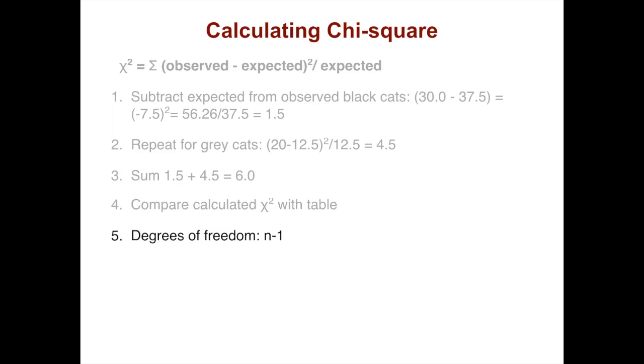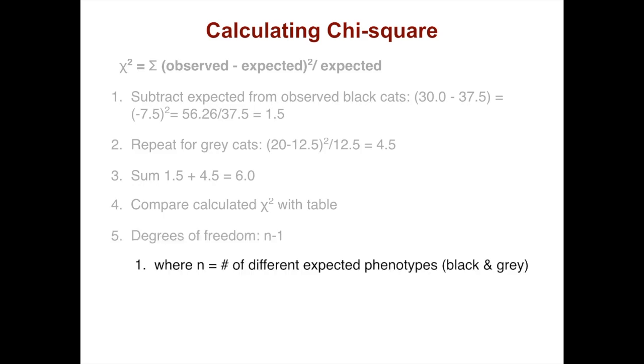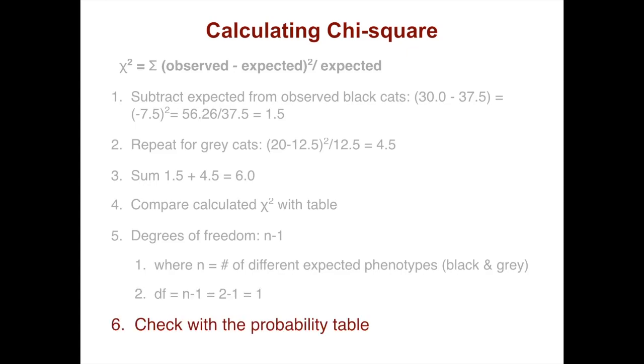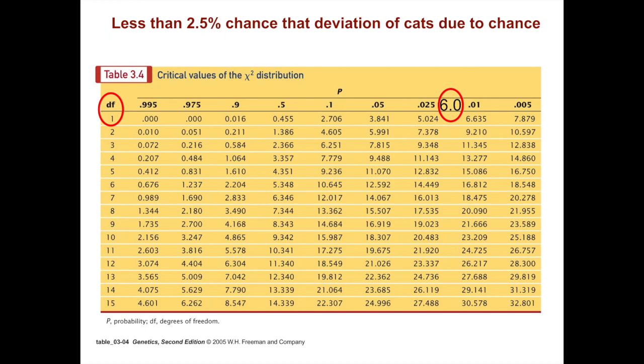We'll then compare this calculated chi-squared value with the table. Again, degrees of freedom are calculated by the number of phenotypes minus 1. So we have 2 expected phenotypes, black and gray. So n equals 2. 2 minus 1 is 1. So the degree of freedom is 1. Now we can check all of this with the probability table. So our degree of freedom is 1, which is highlighted at the left. The value we got for chi-squared is 6.